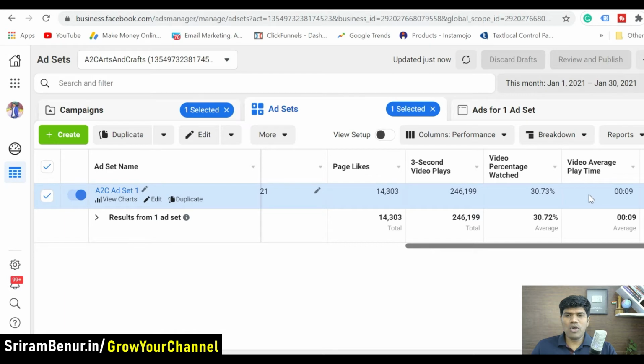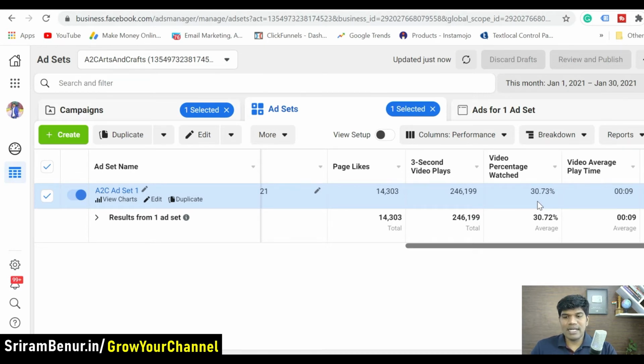And video average play time, it's saying as 0.09 seconds. See, our ad is 30 seconds. So that's what it is indicating, that okay, 30% of the video is being watched. That's 9 seconds. Now if this is below average, then you got to be really thinking that okay, you have to optimize your ad, or you need to create a better ad.